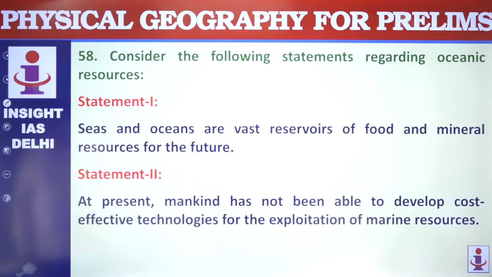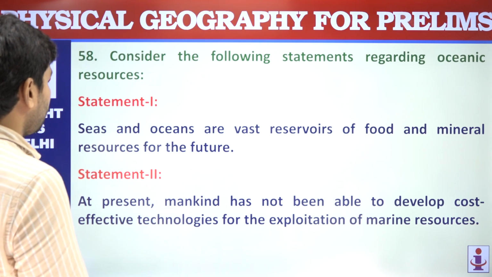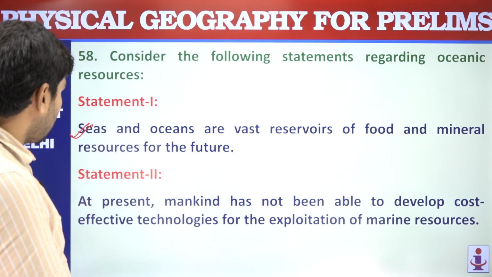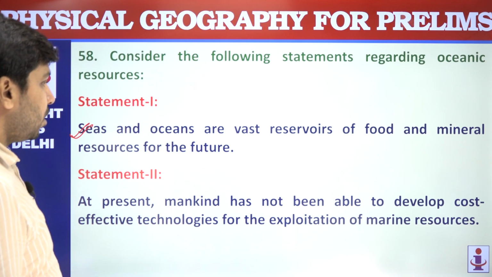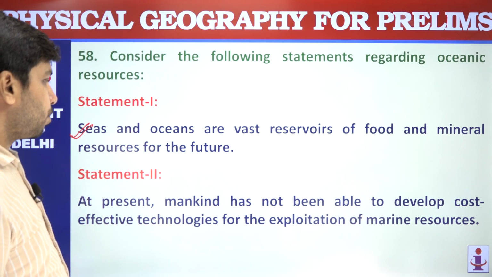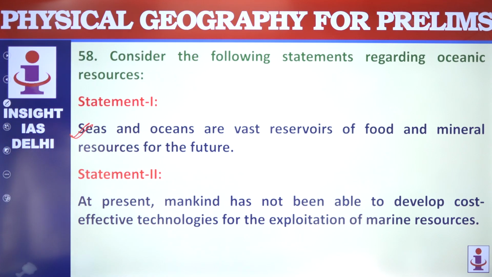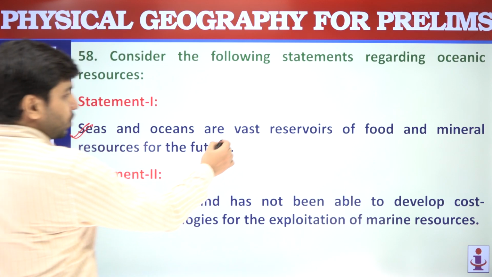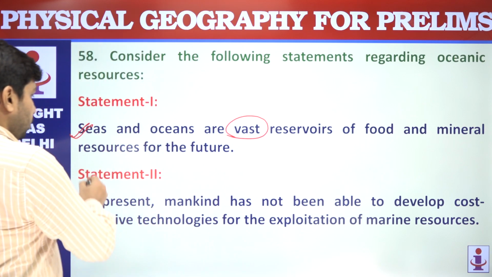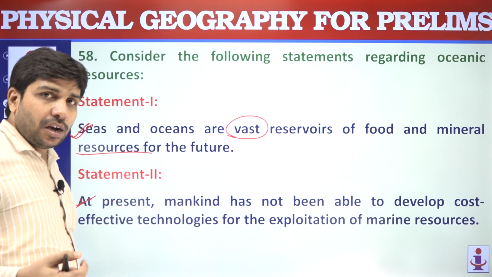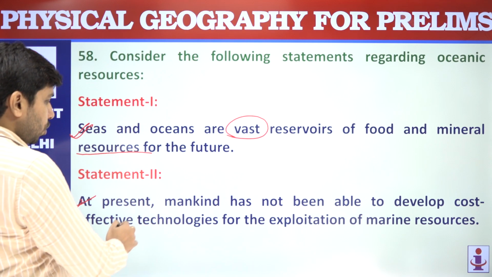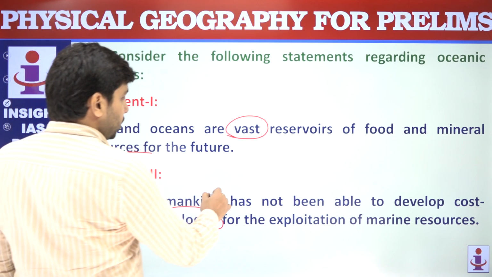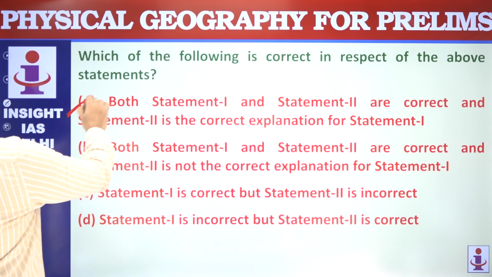Next we have: seas and oceans are vast reservoirs of food and mineral resources for the future. Yes, they are very vast. Still a lot has to be explored. At present, mankind has not been able to develop cost-effective technologies for the exploitation of marine resources. Yes, this is also correct. So the seas and oceans have vast reservoirs, and we have not yet been able to explore them effectively because of lack of technologies. So this is explaining 1. So again, answer is A.